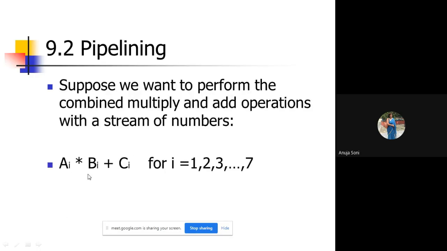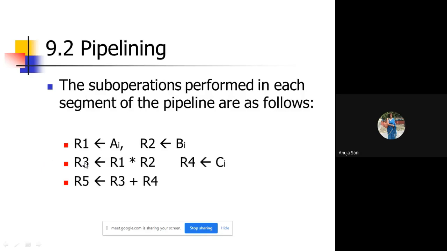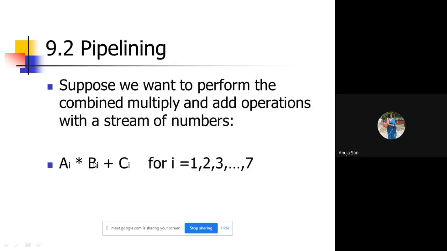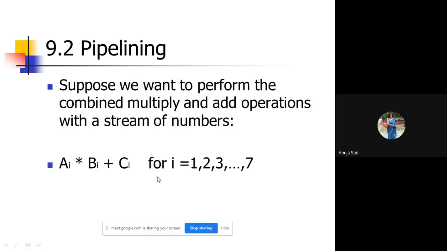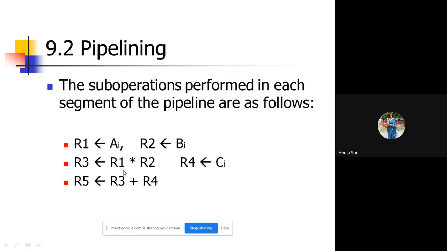A and B are multiplied, and the result is transferred to another register. In parallel to that, the third variable is transferred to another register. Again, this activity is performed by some kind of subprocessor called a segment. And the last one is where ultimately two values are added. Which two values? The value of R3 and the value of R4 are added and transferred to R5. Again, it will be done with the help of a subprocessor.